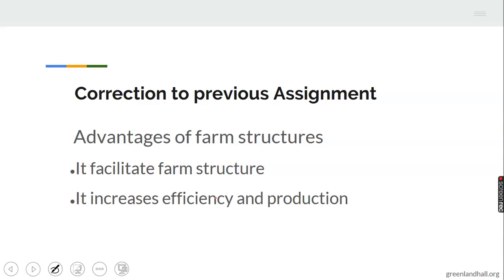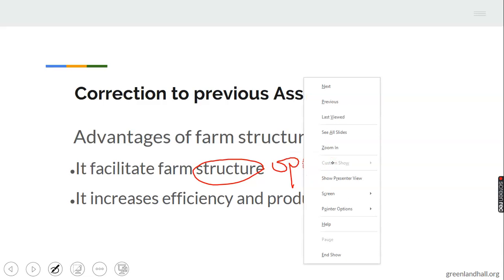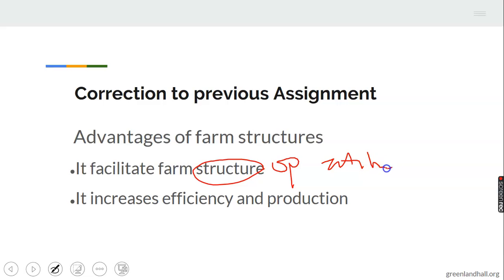Before looking into the topic proper, let's take up the correction to previous assignments. Remember in the last class you were asked to state the advantages of farm structures. The topic was farm structures and farm buildings, and at the end of the class, you were given an assignment to state the advantages and disadvantages of farm structures. Stated here, 1. It facilitates farm operations. Let's take note of that.